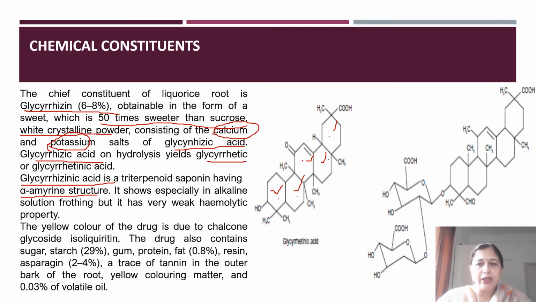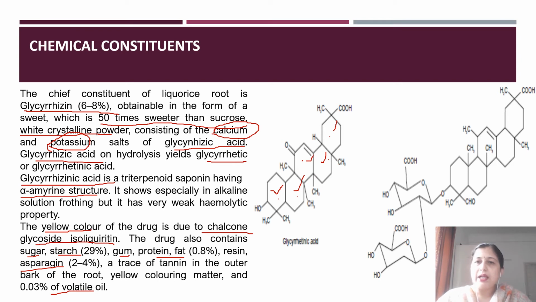other saponin glycoside. The yellow color of these roots or the extracts is due to the chalcone structure present in the glycoside isoliquiritin. And the drug also contains other ingredients like sugar, starch, gum, protein, fat, resin, asparagine, and a trace of tannin in the outer bark of the root, giving it a dark color, and also some amount of volatile oils. So these are the main chemical constituents present in glycyrrhiza.